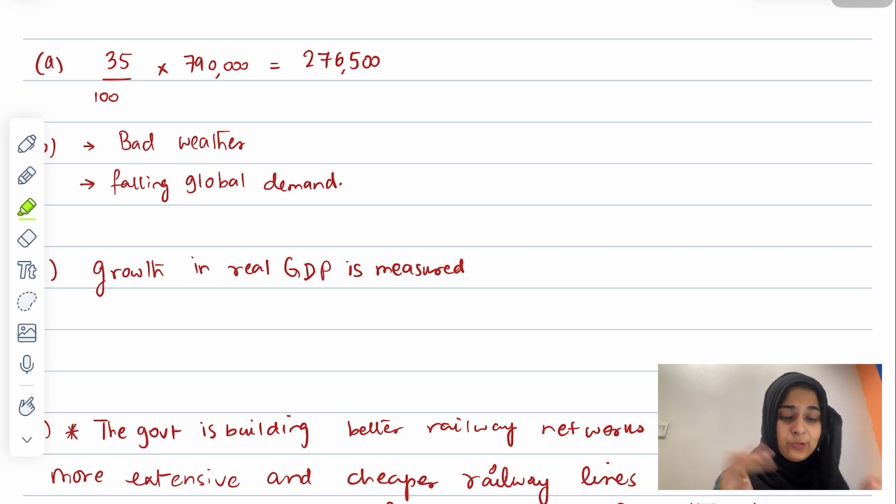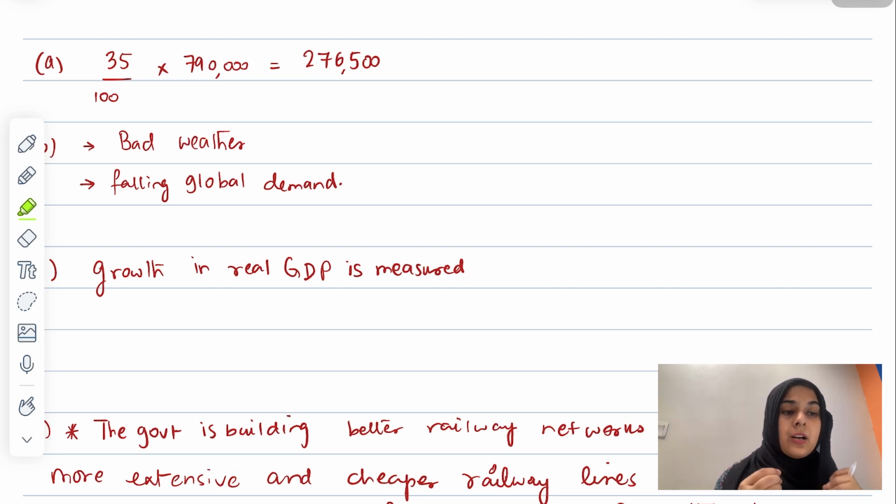So I'll just apply this to the situation. They're saying explain how economic growth is measured. So you guys already know that economic growth is basically the percentage increase in the output over a period of time. So let's say last year we were making output worth $100,000, and this year let's say we are making output worth $120,000. So that's basically growth in output. But you should know that growth in the real GDP is basically economic growth. So growth in real GDP accounts for the effect of inflation.